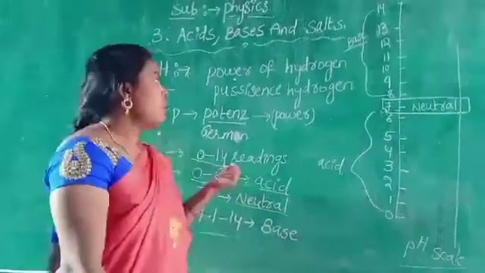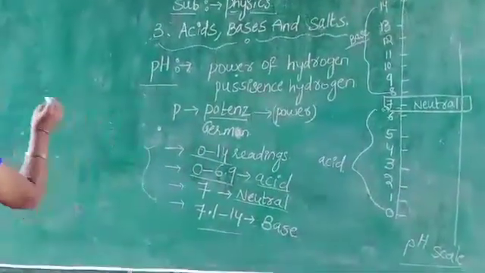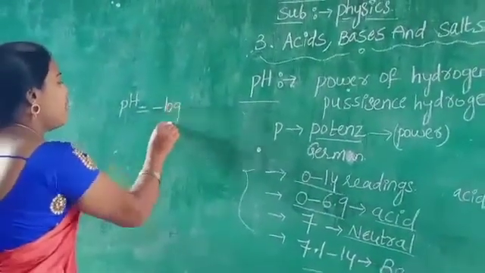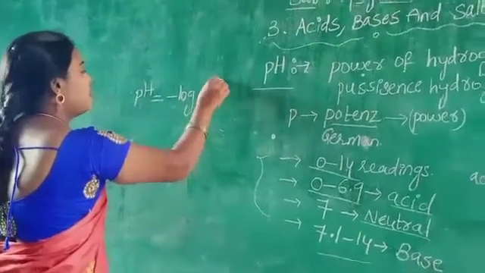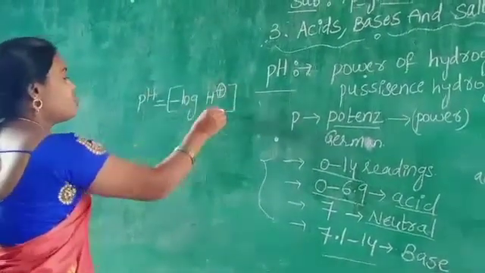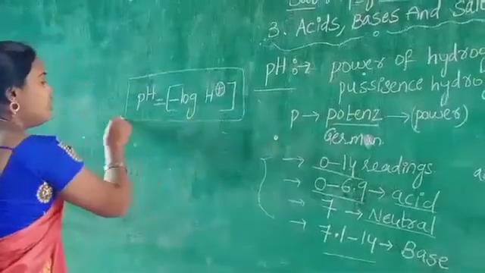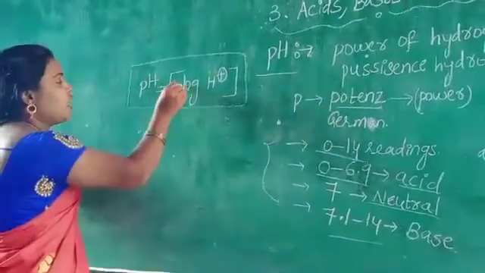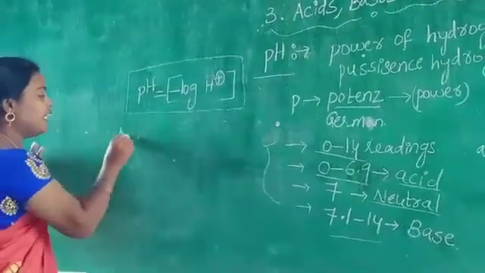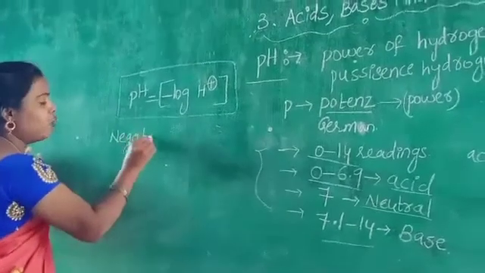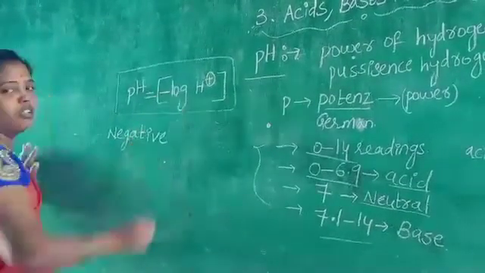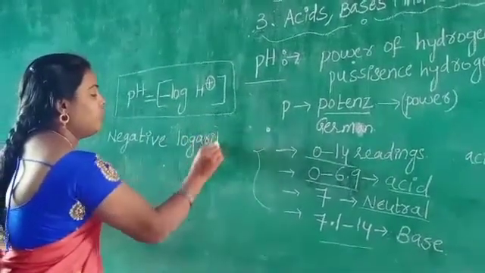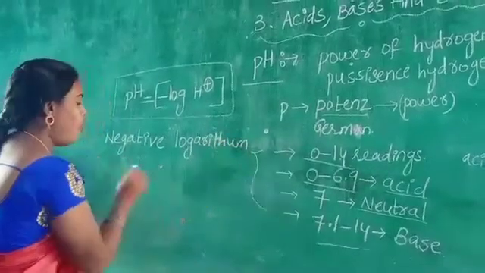Now, do you know what is called pH? pH is equal to minus logarithm of H plus ion. This is the definition of pH. Now I will define what is called pH. Minus means what? Negative. Negative logarithm of